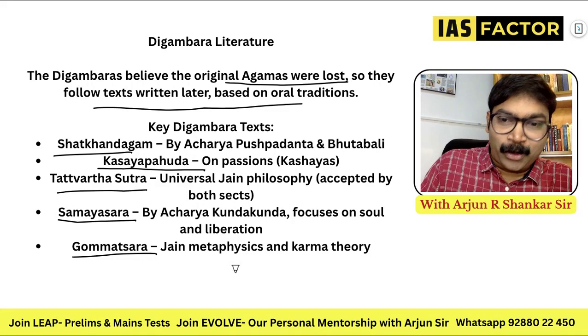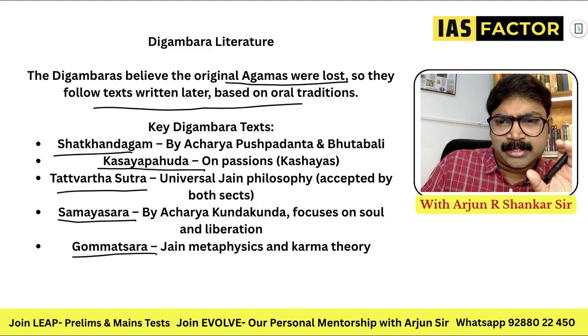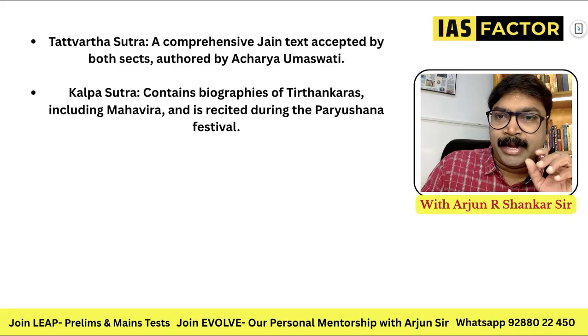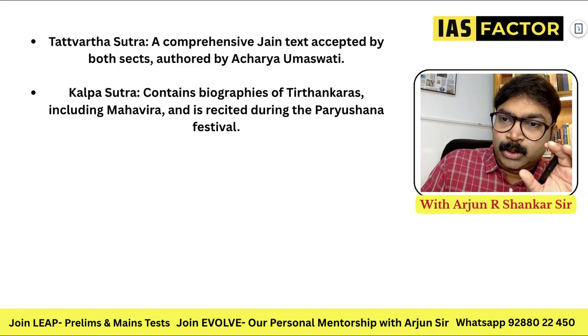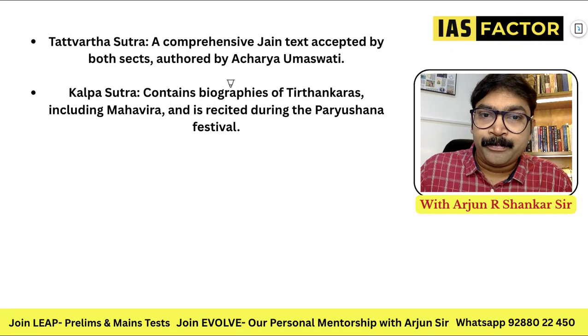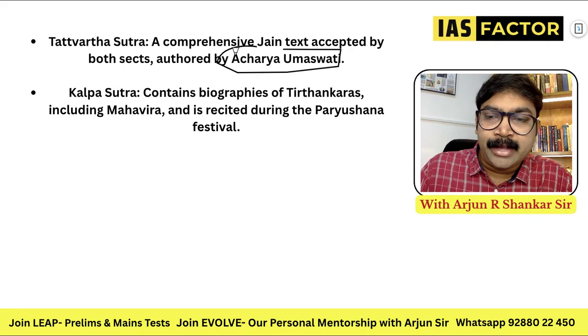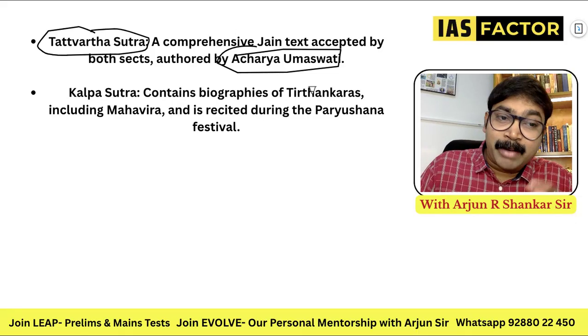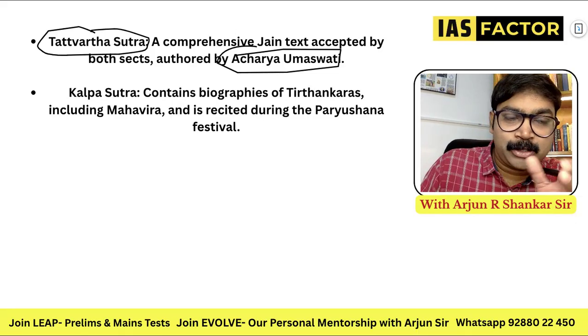Maybe you will not be able to remember all those things, but try to understand some. When you see some names, these are all Jain books, get an idea. And the Tattvartha Sutra is a comprehensive Jain text by Acharya Umaswati, accepted by both Digambaras and Shvetambaras.